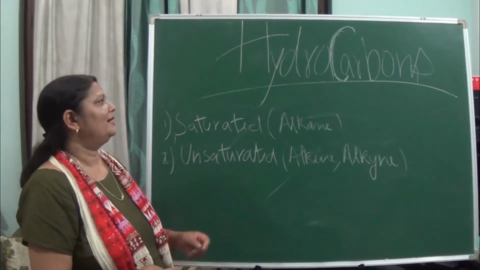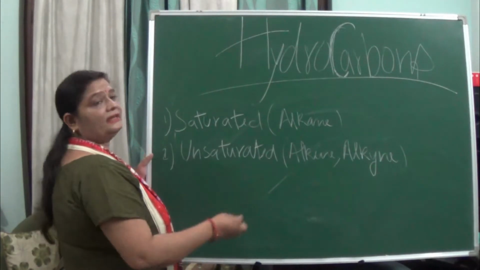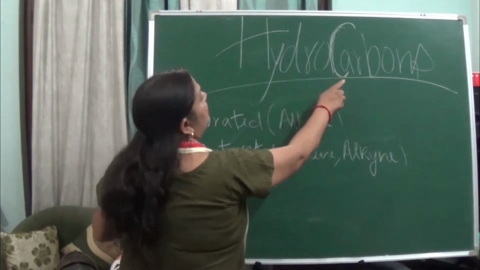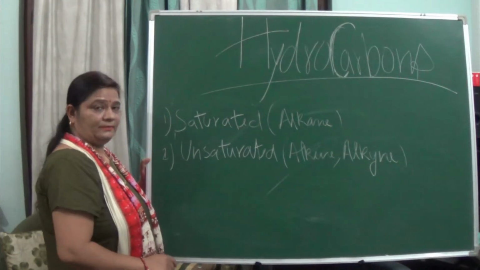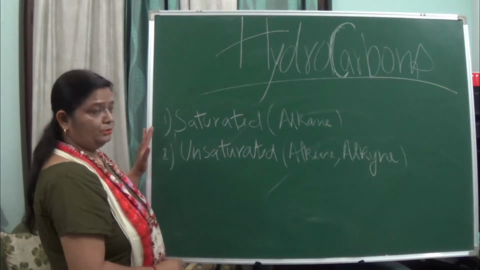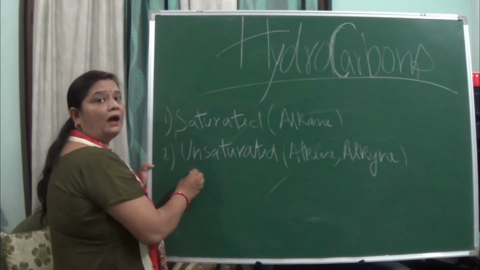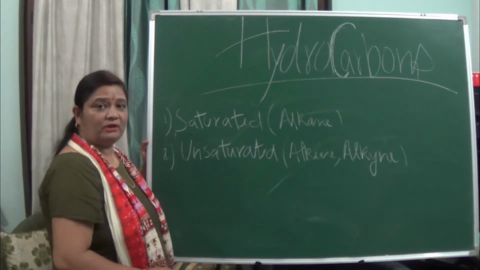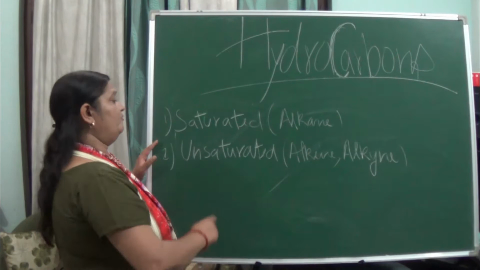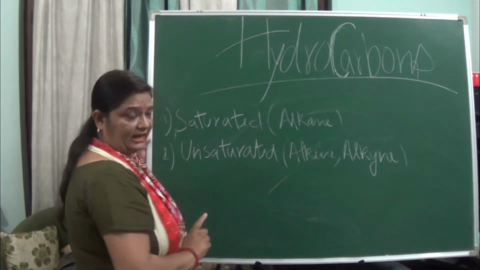Hello students, we are going to start the chapter hydrocarbons. When we say hydrocarbons, what do we mean? Carbon and hydrogen compounds. These hydrocarbons are basically divided into two: saturated hydrocarbons and unsaturated hydrocarbons. Saturated hydrocarbons are also known as alkanes. Unsaturated hydrocarbons are of two types, alkenes and alkynes.